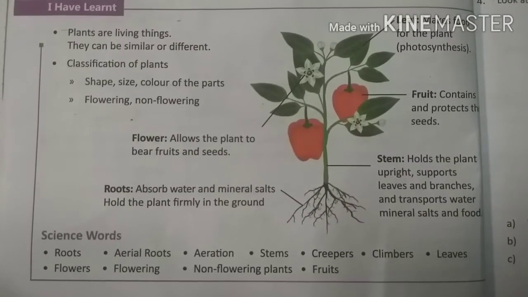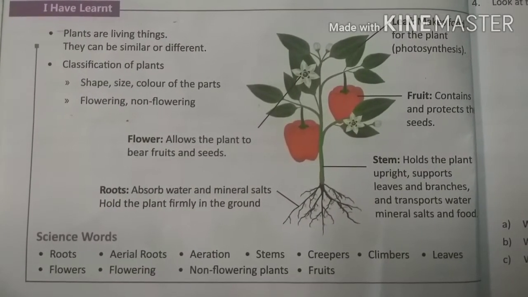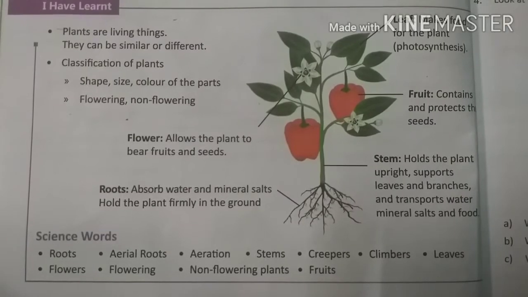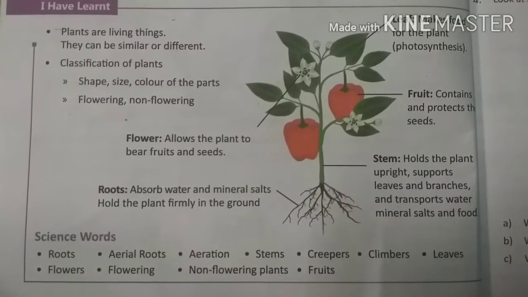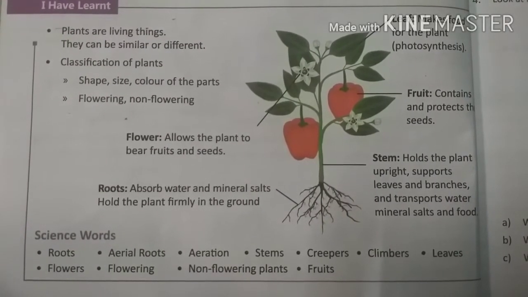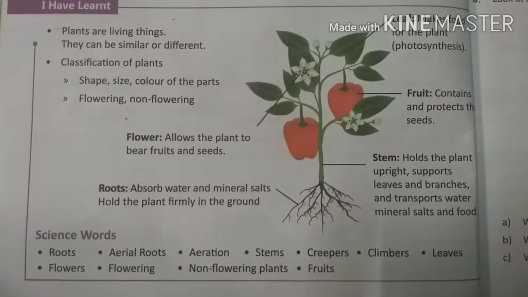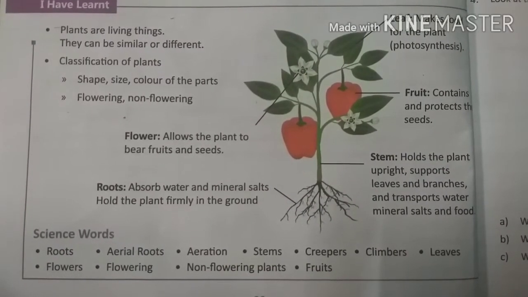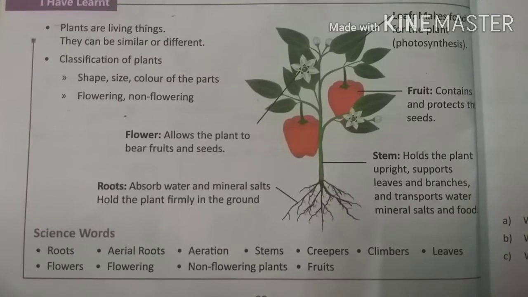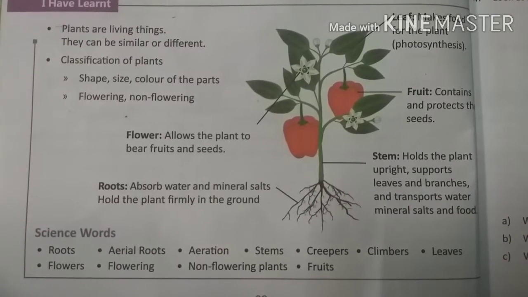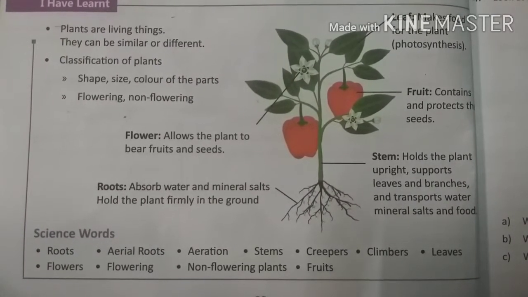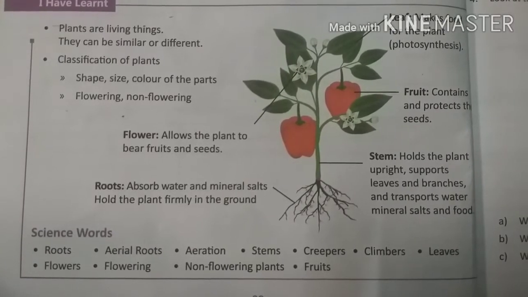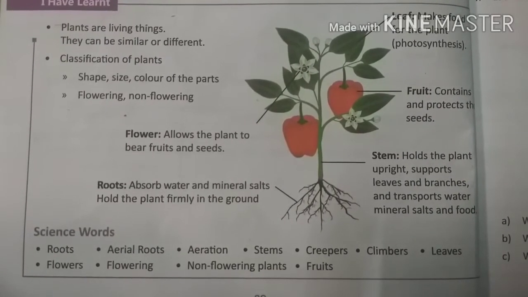Flower allows a plant to bear fruits and seeds. Roots. What is the function of roots? Roots absorb water and mineral salts and hold the plant firmly in the ground, from the soil.